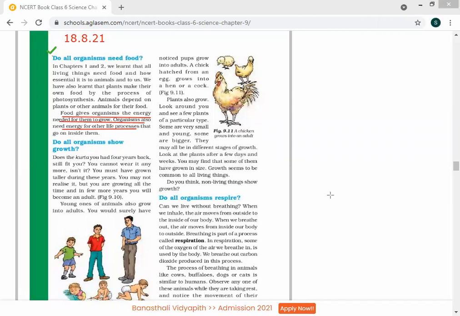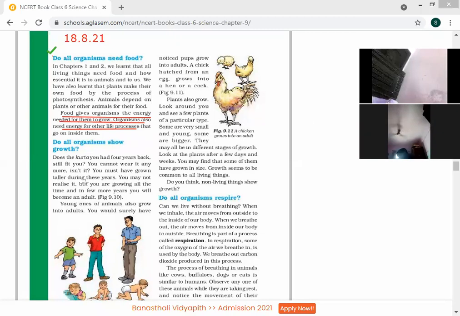Yes, Aditya Raj. All organisms show growth. Does the kurta you had four years back still fit you? You can't wear it anymore, is it not? You must have grown taller during these years. You may not realize it, but you are growing all the time.